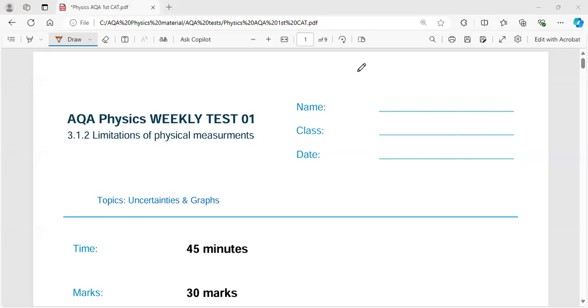Hello, everyone. This is Shakil, and today I'm here to take a test of you from AQA Physics 9630, and the topic is limitations of physical quantities.